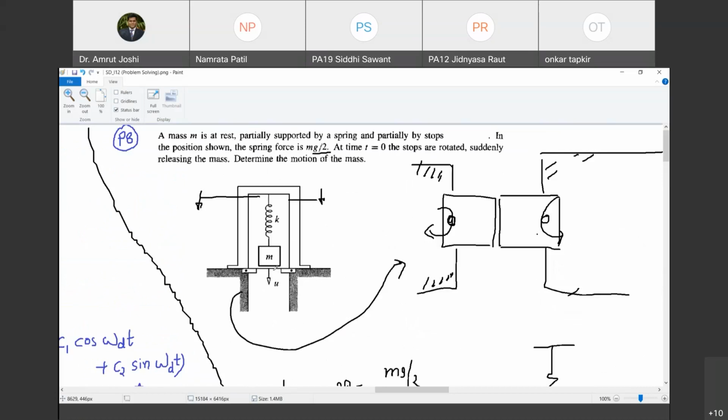So external force P of t, which is shown here, is 0 at time instant t equal to 0. That same very time instant, the stoppers are rotated. Are you with me? And the force jumps from 0 to mg by 2. Sorry, 0 to mg. Do you agree with me? कहाँ से कहाँ जंप हो रहा है? 0 to mg.